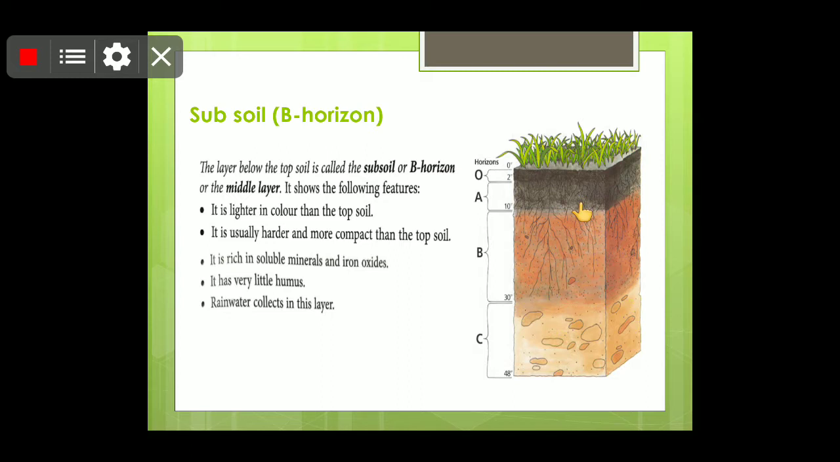So, children, that is why the soil which is rich in iron oxides would give a reddish appearance. Children, it has very little humus, and water collects in this layer. As the soil is porous, the rainwater might percolate and seep deep inside, and this region of the soil profile will hold the water, will retain the water.